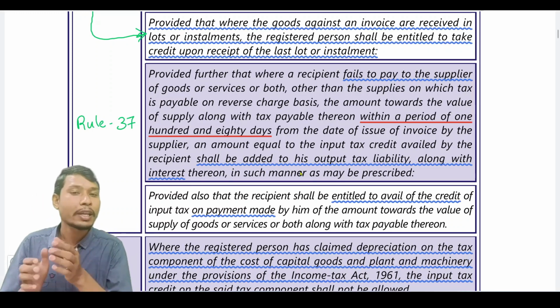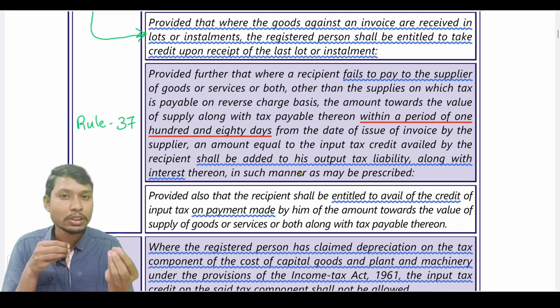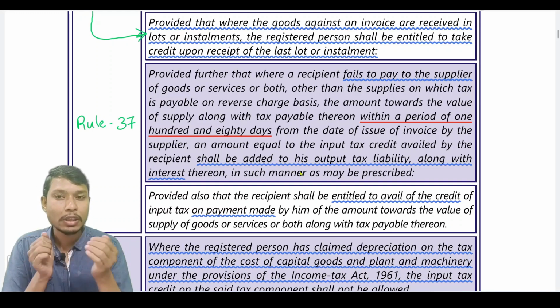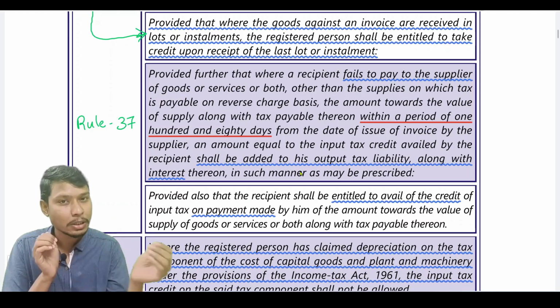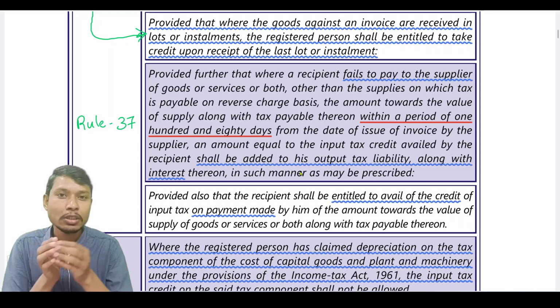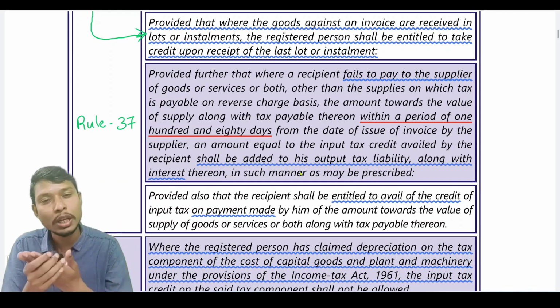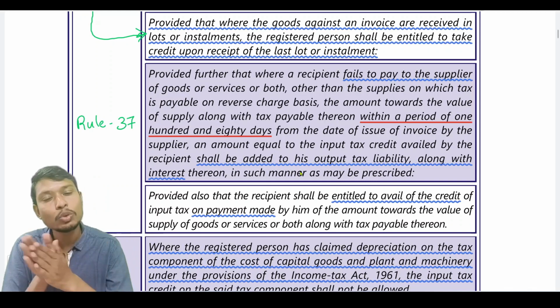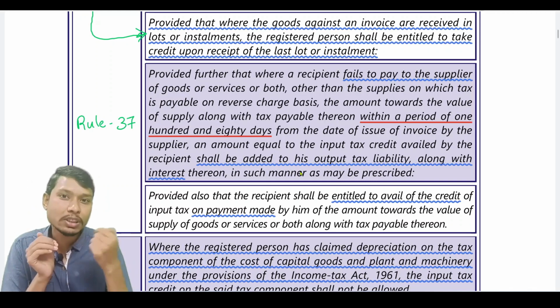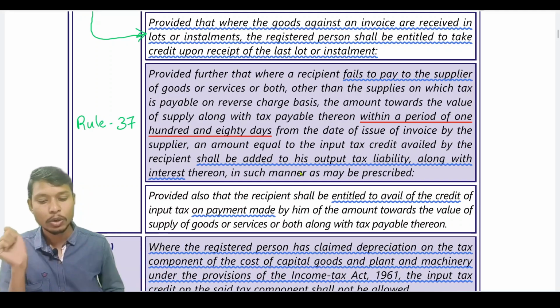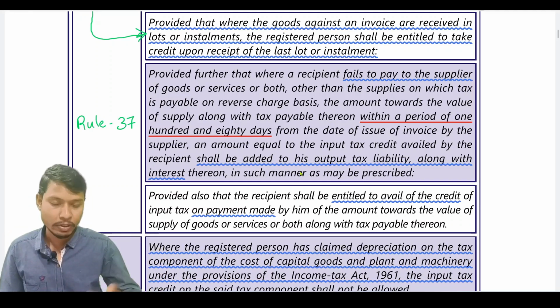I will give clarity on why I said that it should be reversed, because in Rule 37 there are two amendments which have taken place in the past 4 months. In those amendments it is said that there is a chance of adding to output tax liability as well as we can also reverse. Practically, most people reverse the input tax credits. That's why I have said that we have to reverse the input tax credit. Okay, we'll discuss the amendments while discussing Rule 37.